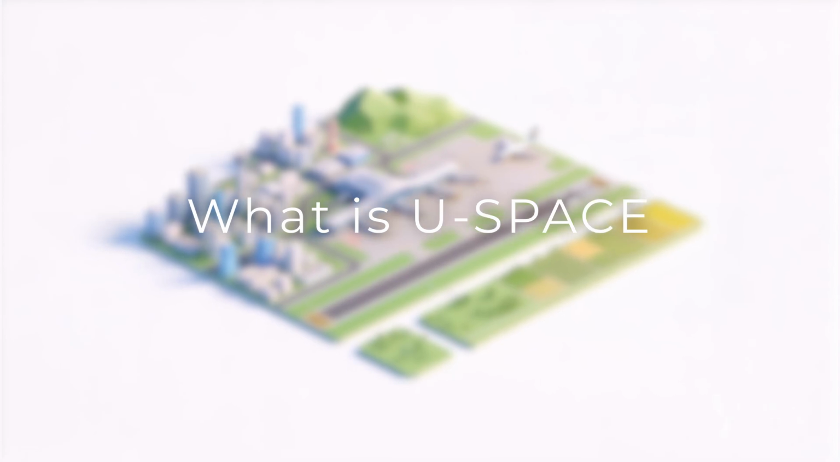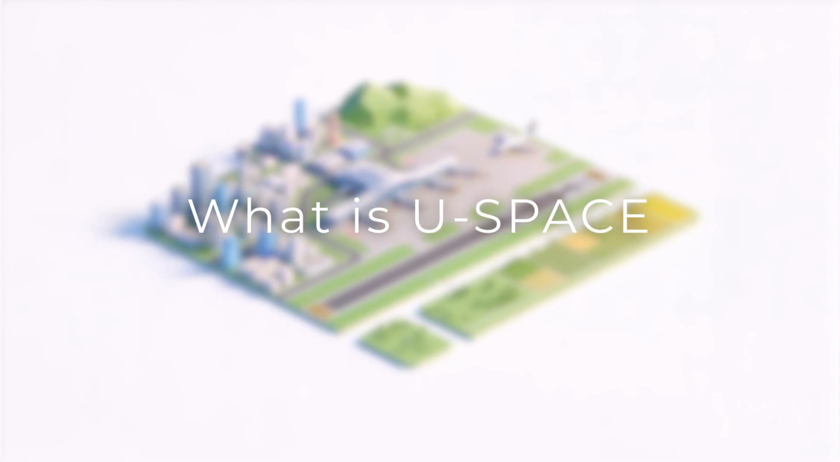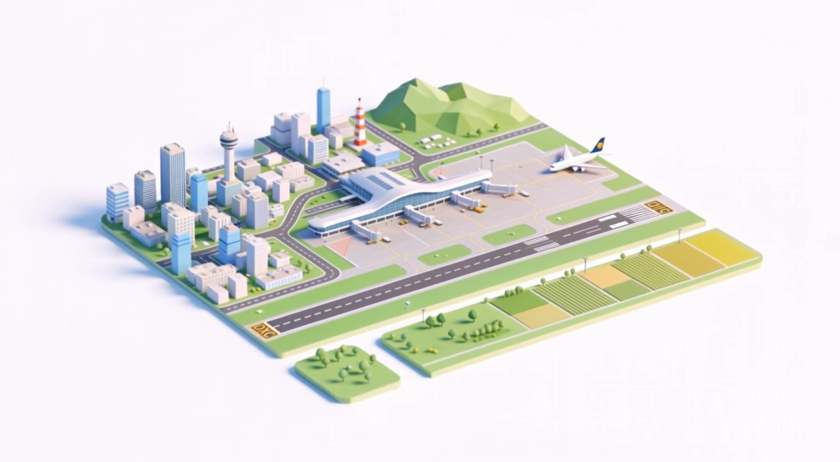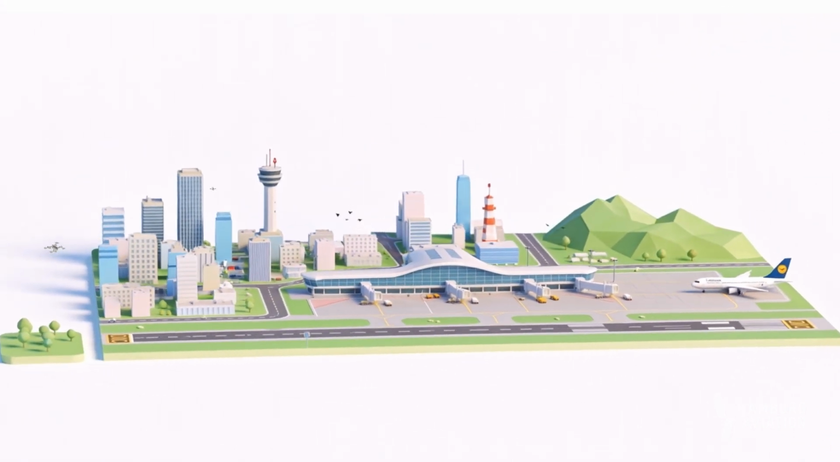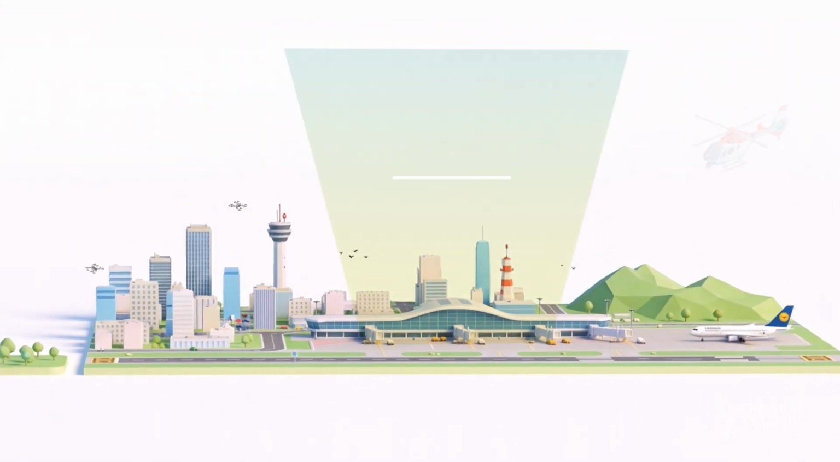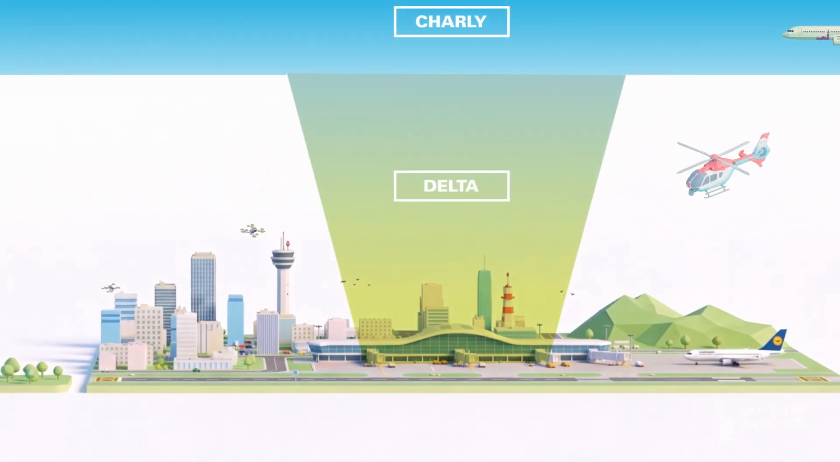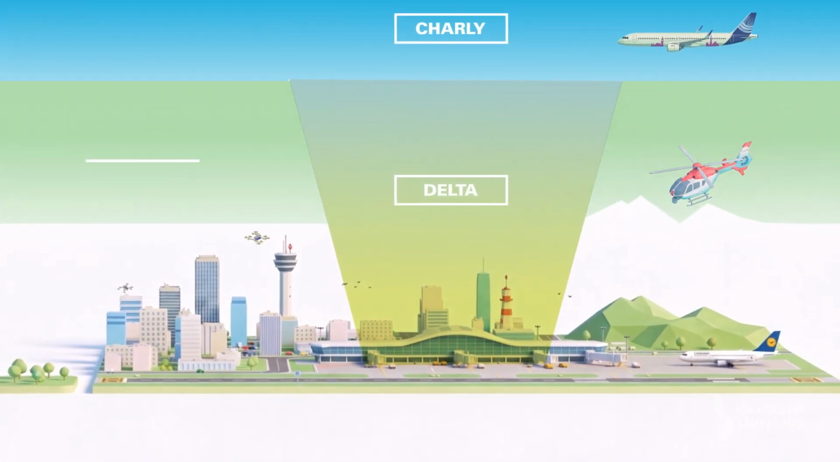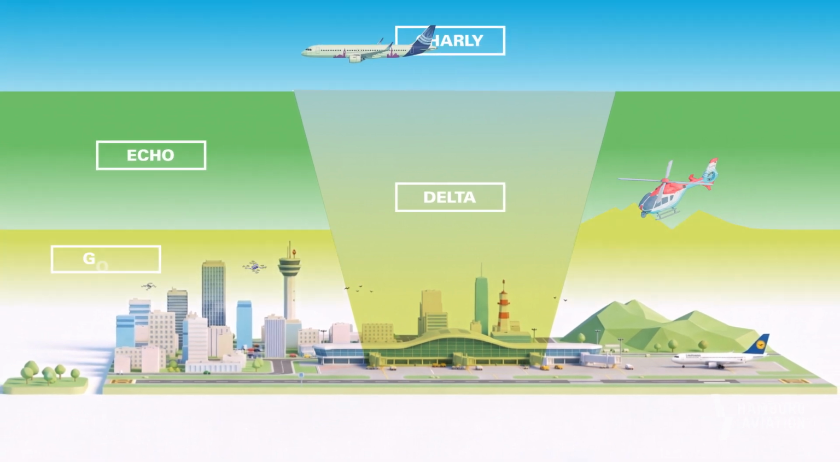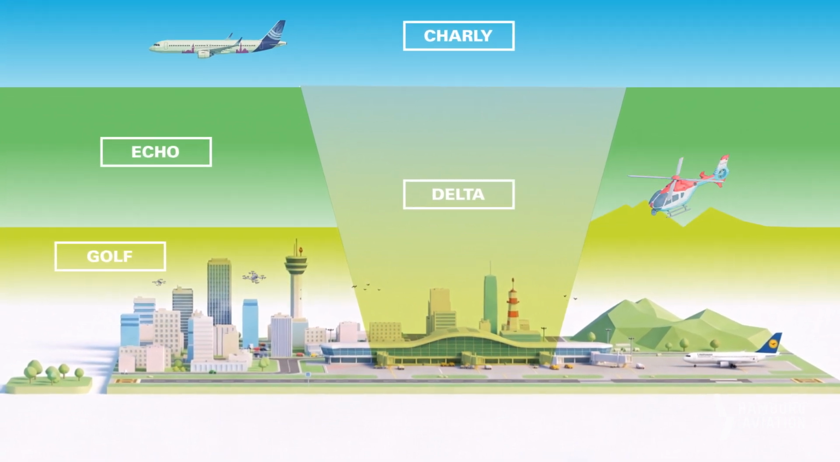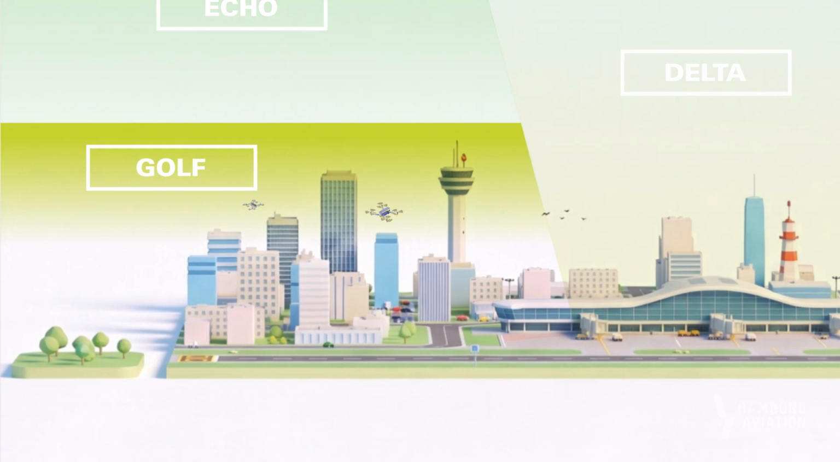What is airspace? Airspace is the digital traffic management system for drones in lower airspace. The airspace above us is clearly structured, ranging from controlled areas around airports through airspaces C and D to partially controlled airspace E. Below this lies the near-ground airspace G, also known as Golf.